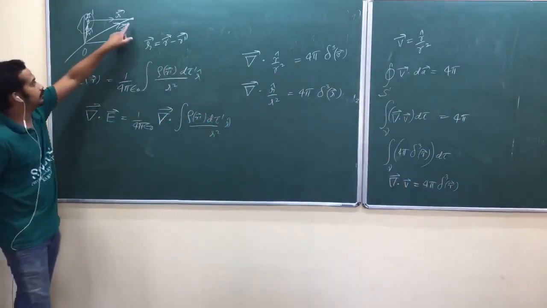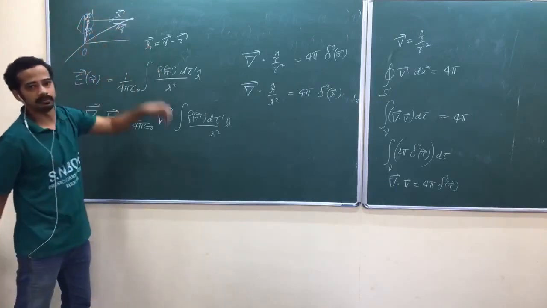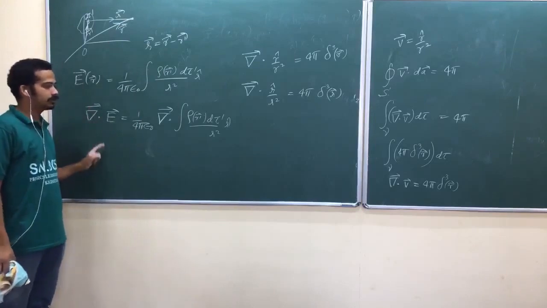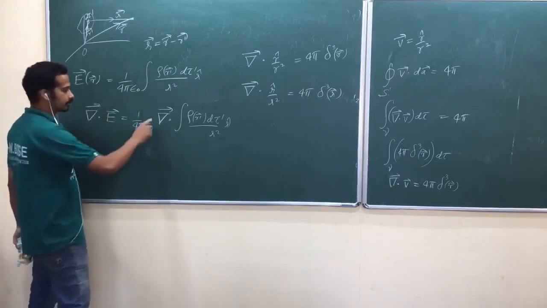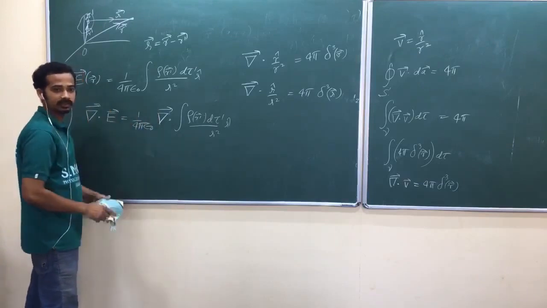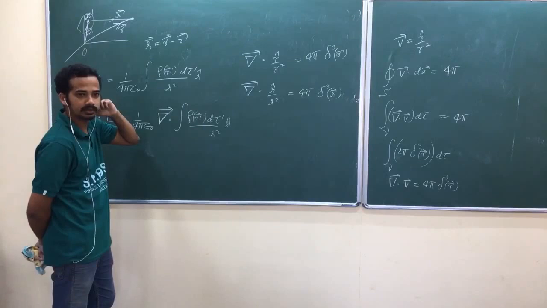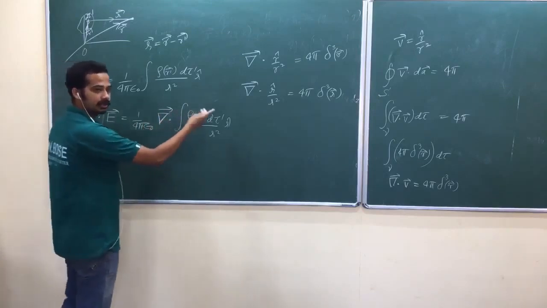We are finding electric field here. We are finding divergence at this point, remember. That was our field point actually. This derivative is with respect to x, y, z. That's why whatever the function of R prime, you can take that one outside. Del dot this one, I can take this one inside.